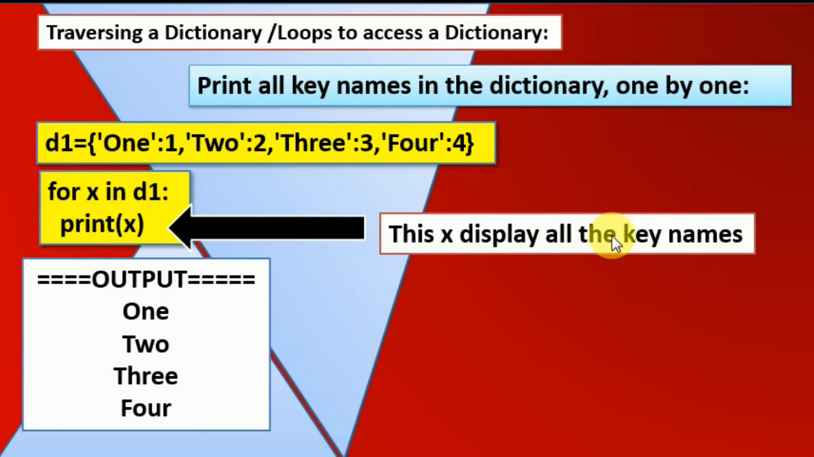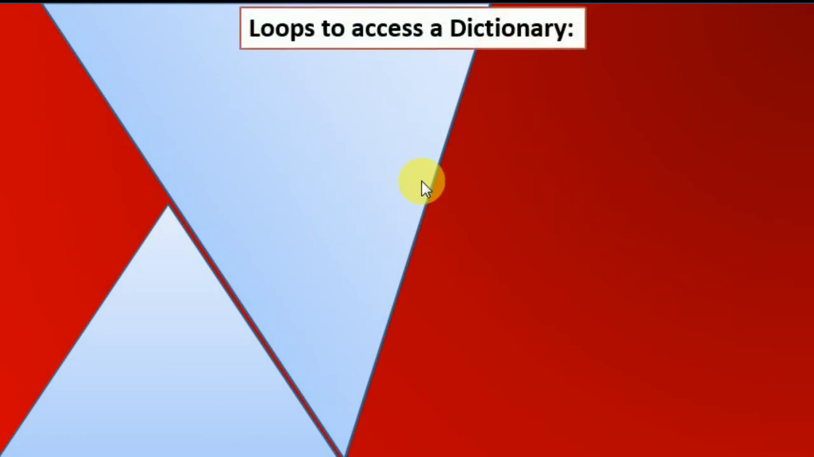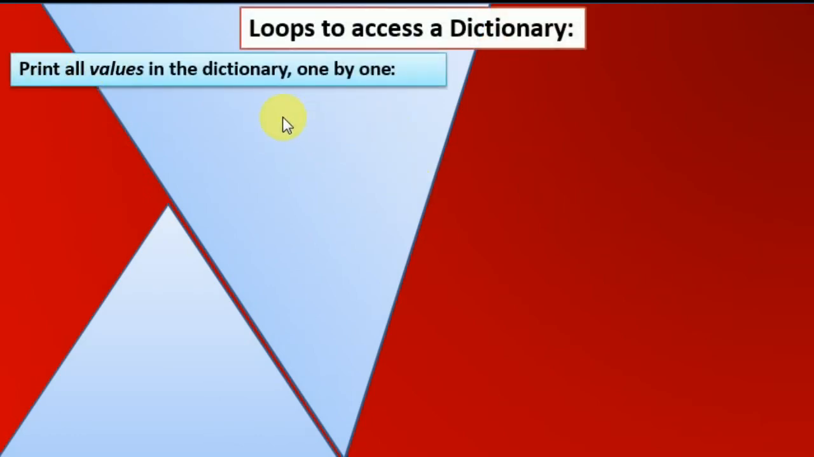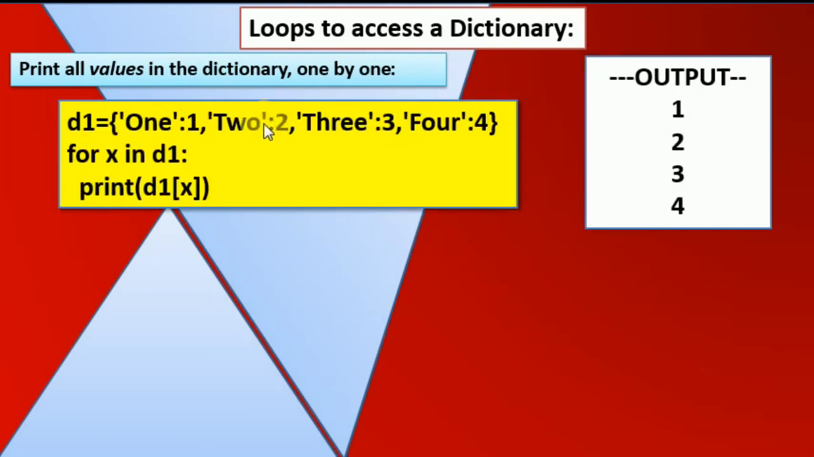These are going to display me the keys. This displays all the key names. This x is going to display me all the key names. Now if you ask how you are going to display the values, print all values in a dictionary one by one. If you want to display the values, the same line is going to be there.